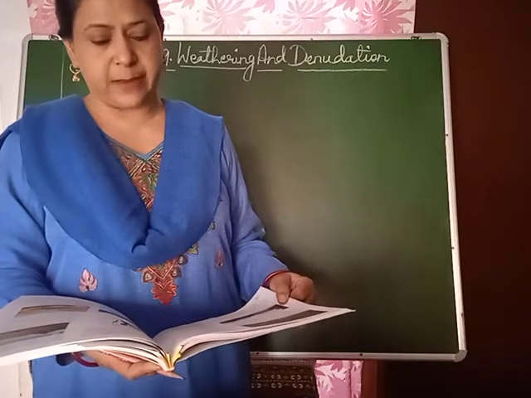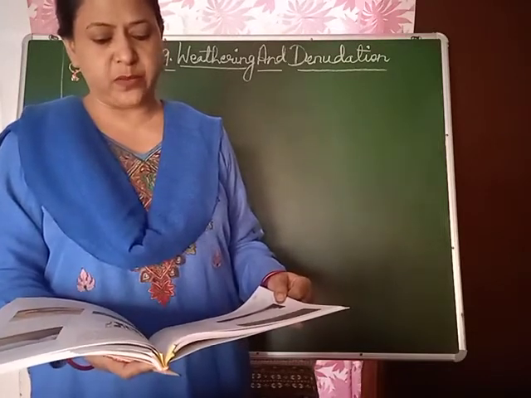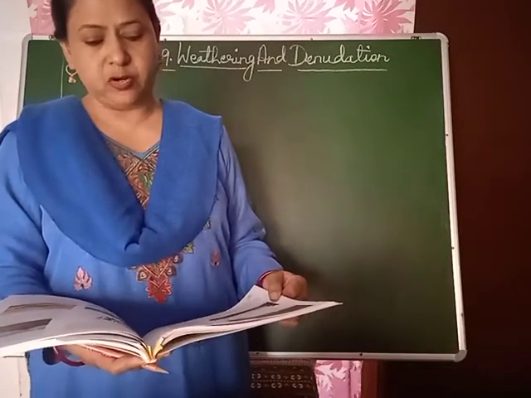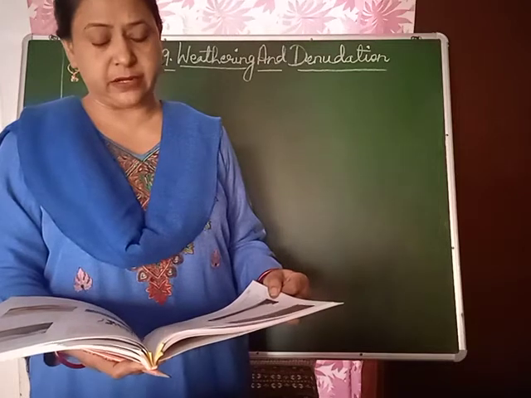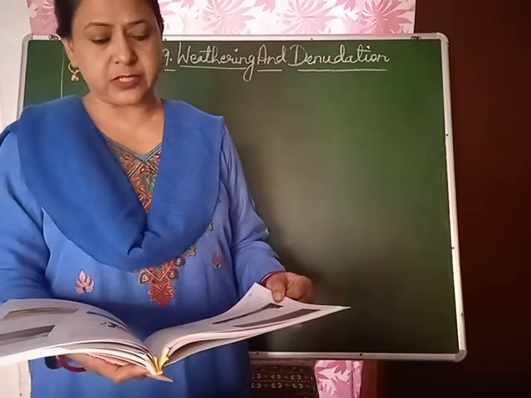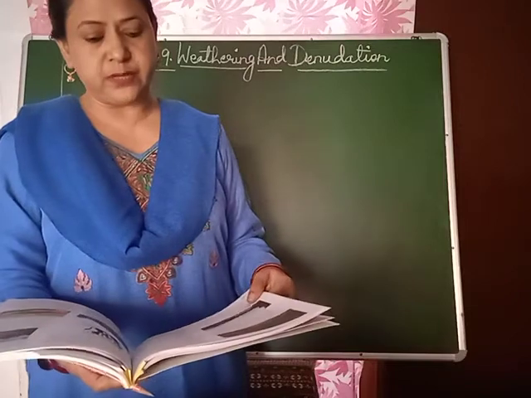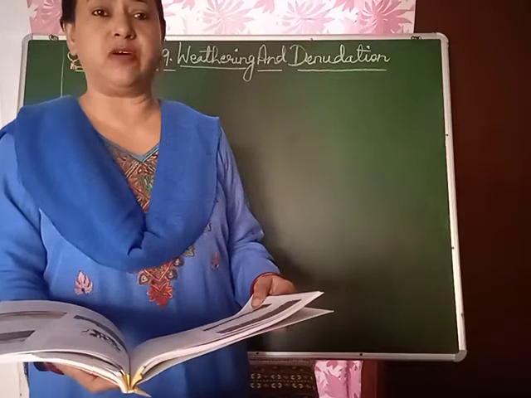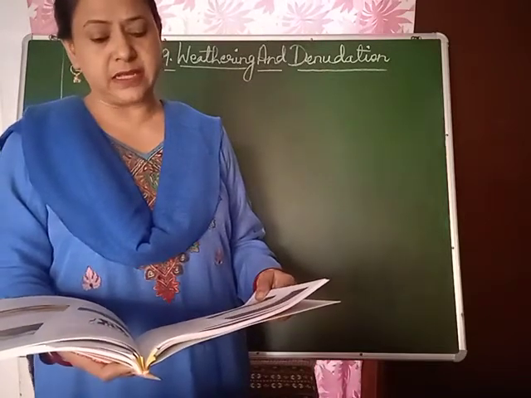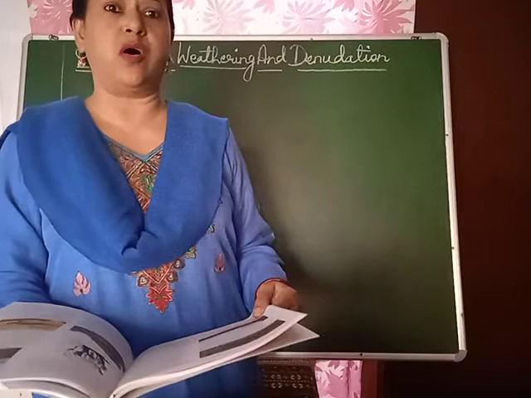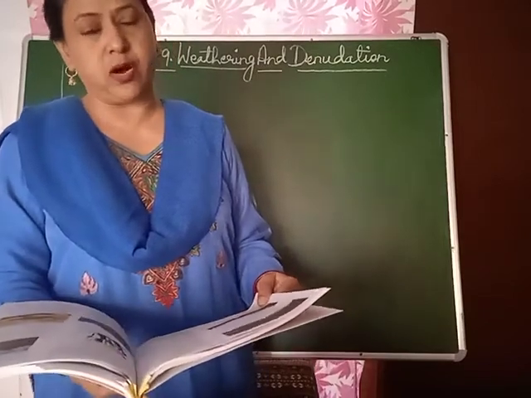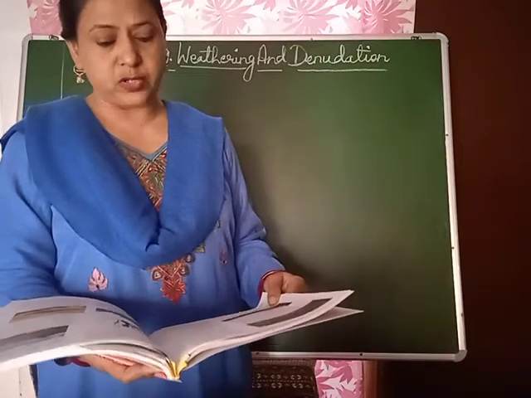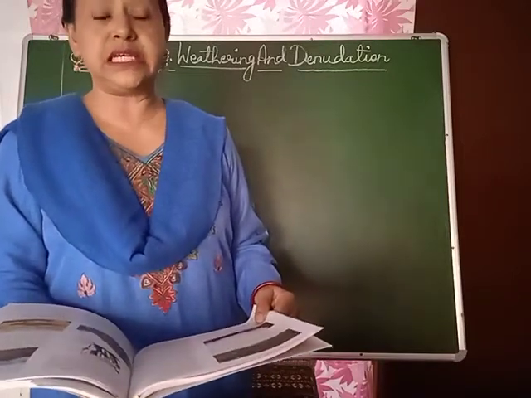Abrasion, Latin for scrape off. The particles transported by wind strike the rocks and boulders in their path, gouging, scarring, polishing, and grinding them. This activity of wind is called abrasion. So children, abrasion is the grinding, gouging, scarring, and polishing of the rock, the activity which takes place on the rock by the wind. Abrasion is most effective at or near the rocks. It is near the rock, children.